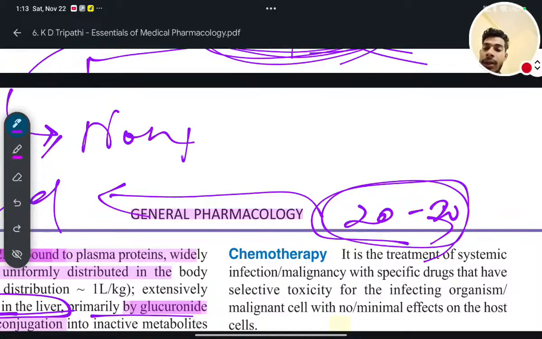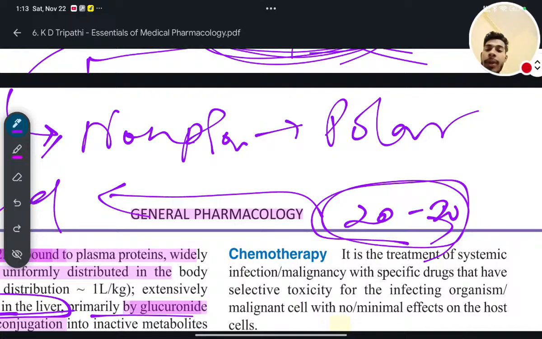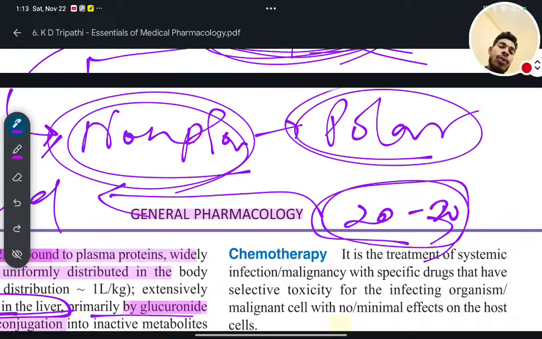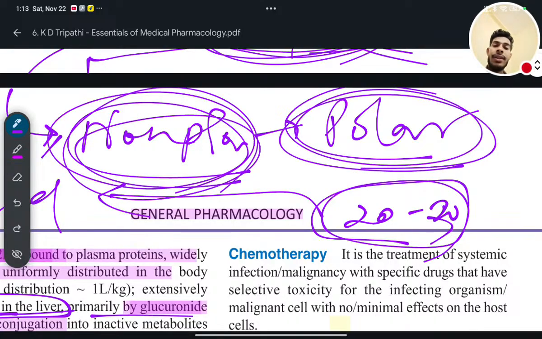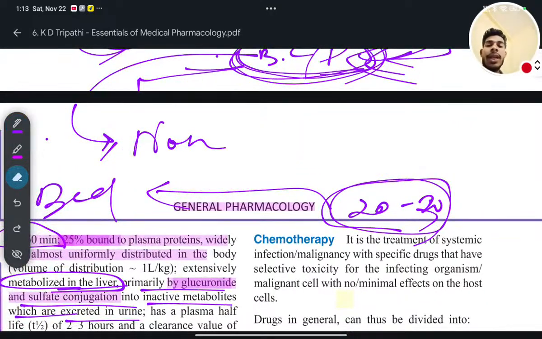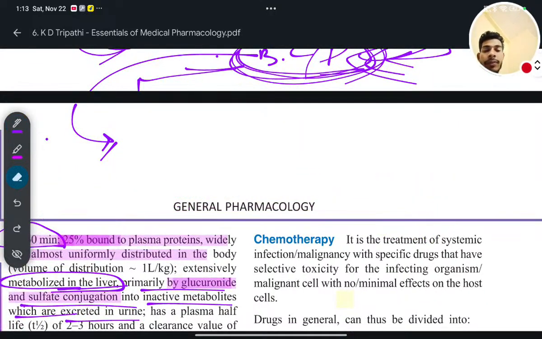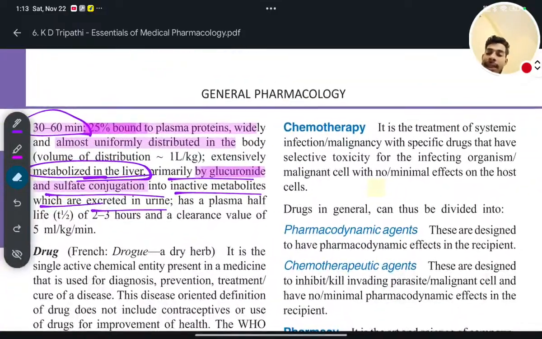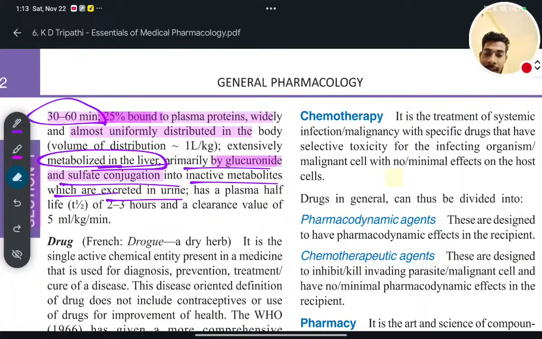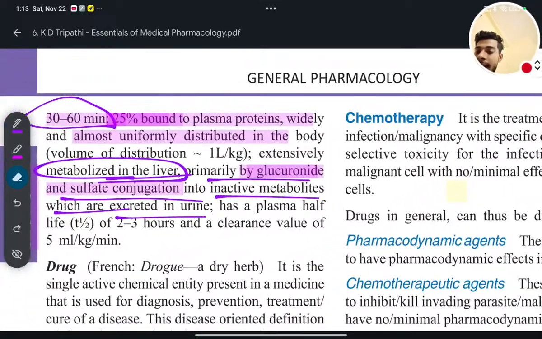Non-polar will be converted to polar, in the sense water insoluble will convert into water soluble, non-ionic will convert into ionic. Yes or no? And then it will dissolve in the urine and come out of the body along with the urine. Am I clear? So this is the thing you have to remember, and these are called metabolites.